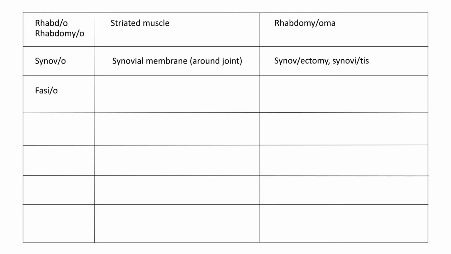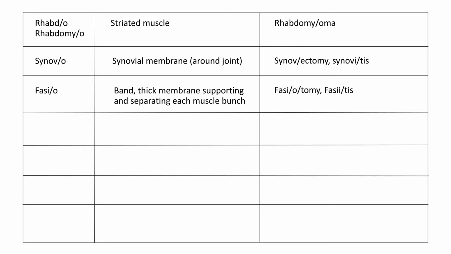Fasci or fascio. This is the fascia. It's a thick membrane supporting and separating each muscle bunch from each other. So fasciotomy means the operation that cuts and opens this kind of thick fascia in order to lessen the pain or the swelling of the muscle from trauma or injury. Fasciitis means the inflammation of this kind of fascia around the muscle.